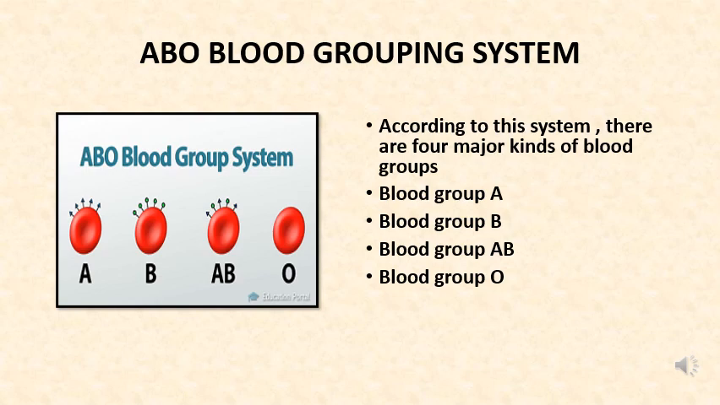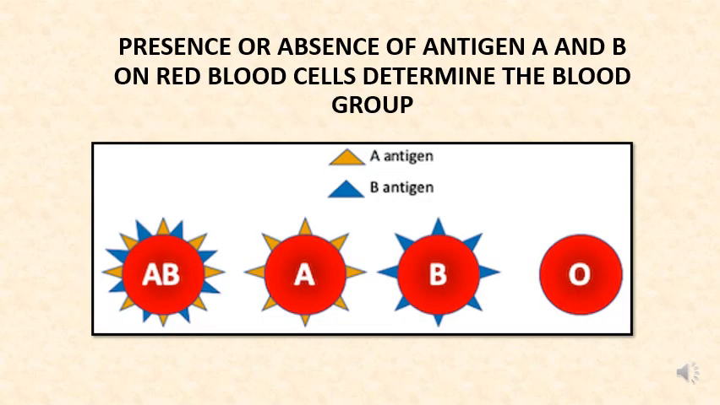And to classify the blood groups on the basis of the presence or absence of these antigens and antibodies, the ABO blood grouping system was introduced by Karl Landsteiner in 1900. According to this system, there are four major kinds of blood groups: A, B, AB, and O. Blood group depends on the presence or absence of an antigen A or B on the red blood cells. Blood groups are determined by the types of antigens you inherited from your mom and dad, specifically type A or type B.